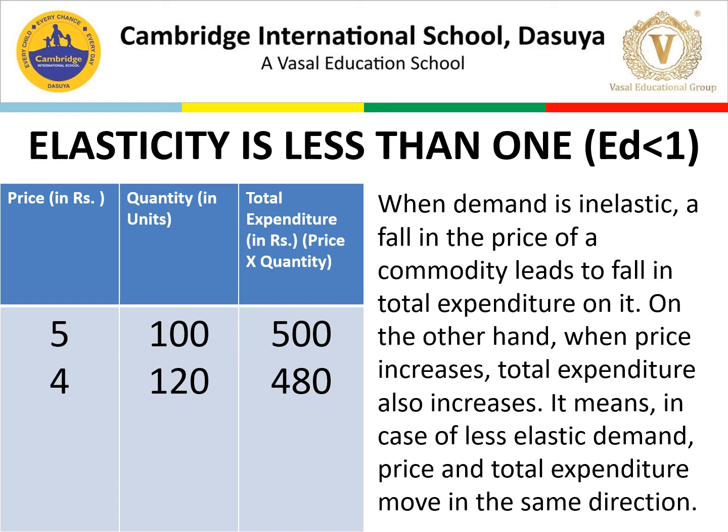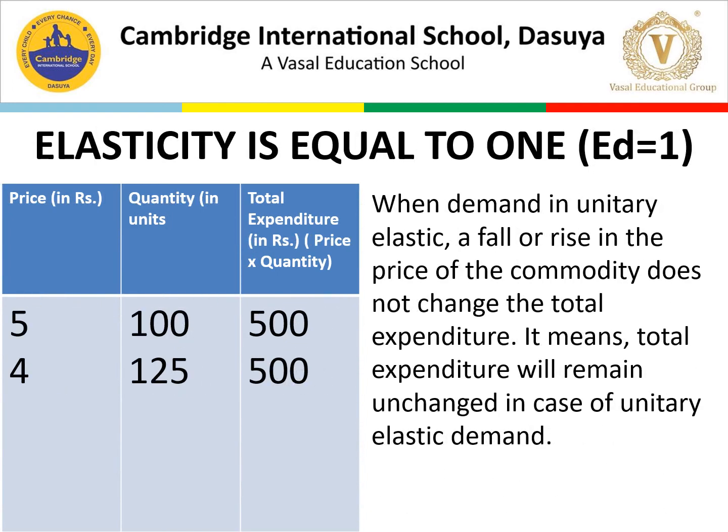Now let's move to the last topic, that is unitary elastic demand. When elasticity is equal to 1, that is unitary elastic demand. So here again price is falling from 5 to 4, and quantity is increasing from 100 to 125. But what effect are we getting on the total expenditure, you can see now. 5 into 100, that is 500. Then 4 into 125, it is 500.